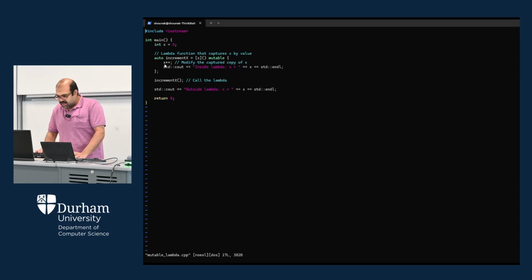So we have assigned 5 initially. After calling this increment x function, that is a lambda function, your value should be 6. While doing this operation, you can see the value of x will only be incremented after calling this, not within this one. So within the scope, while you are calling x at this particular location, x is always 5. As long as you are within the function, the value of x will never be changed. Once you call this one, outside you can see the value of x will be changed. So let's take a look at the output.